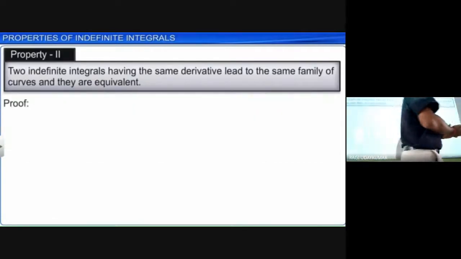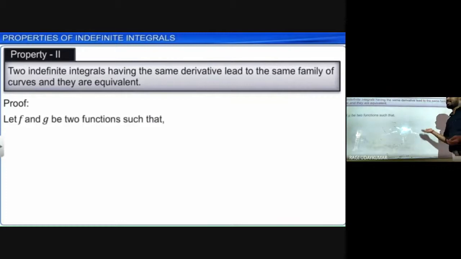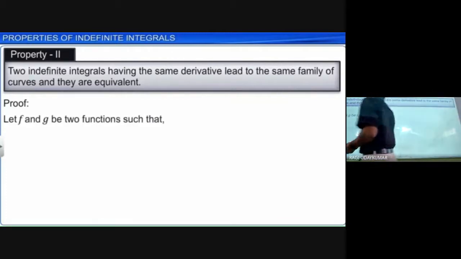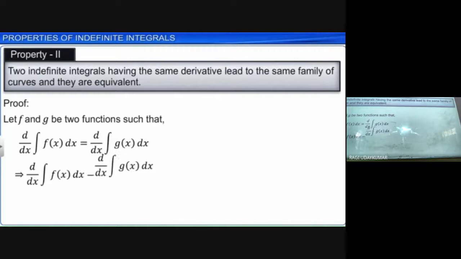Indefinite integrals having the same derivative means, integration of f and g are two functions such that the differentiation of integration of f of x is equal to differentiation of integration of g of x. Then these two functions are equal, it is the same. f of x equal to g of x. The functions are not different, they are equivalent functions.